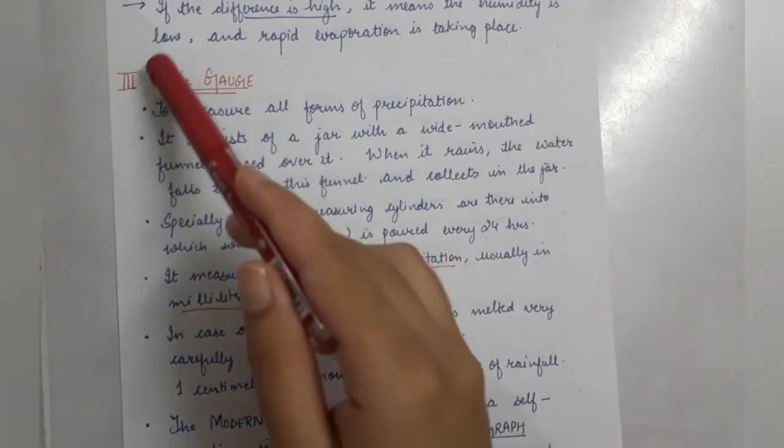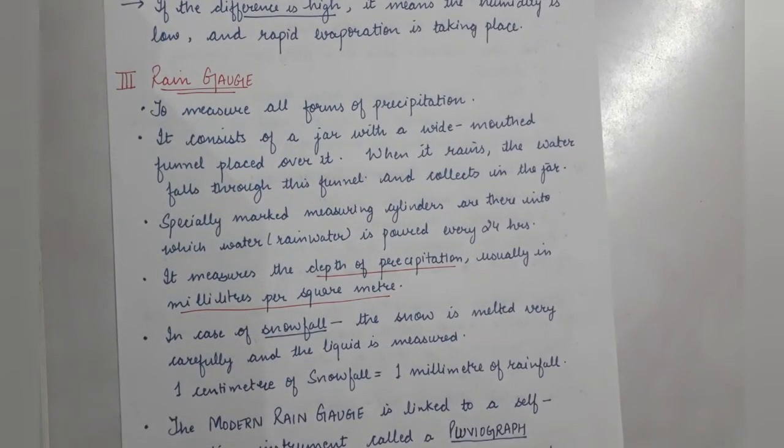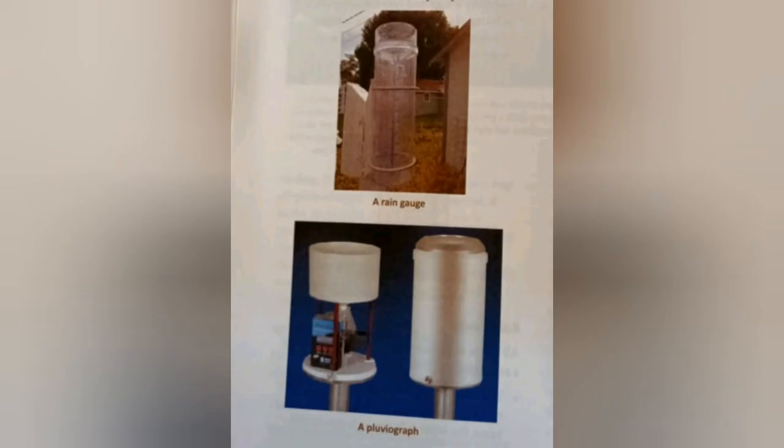So you have to be very careful that if rain is written over here, it doesn't mean that only rain is to be measured. In this picture, the very first part shows you that there is a measuring cylinder. You can see the funnel also. It is very wide mouthed funnel, so that all the raindrops are collected in a proper manner. Below that is a pluviograph, which is having the self recording meter attached to it. It can be a digital meter, or the other one can also be there.